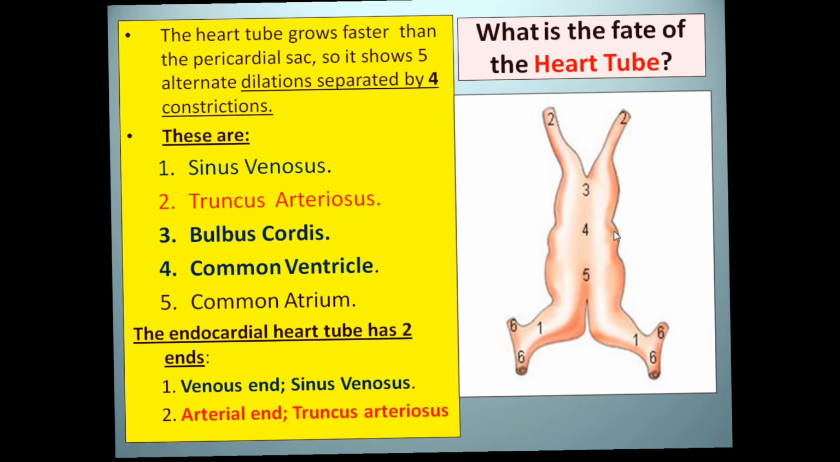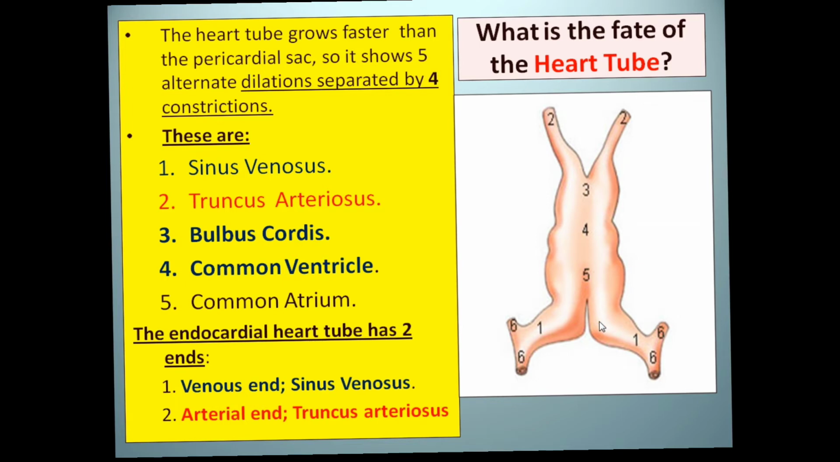So the dilatation and constriction divide the single tube into different regions. One is the venous region and the other is the arterial end. The venous region is called the sinus venosus, and the arterial end is called the truncus arteriosus. The arterial end is connected with a dilated portion called the bulbus cordis. Then it is connected with a common ventricle, and then it is connected with the common atria.